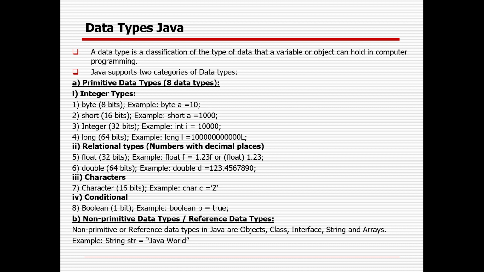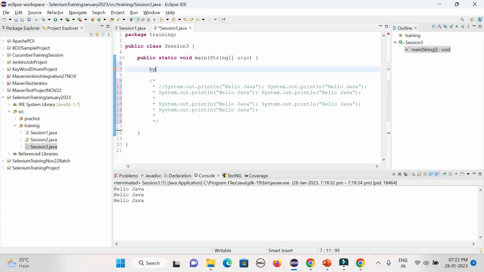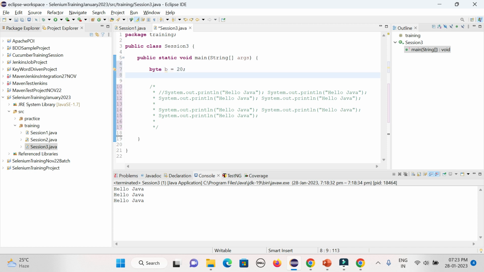So suppose say I want to interact with the byte, right? So let's try something: b equal to 20. Okay, so you could see byte, the color is getting changed to byte. Once you type byte, color is getting changed. Means these are the reserved keyword in Java.